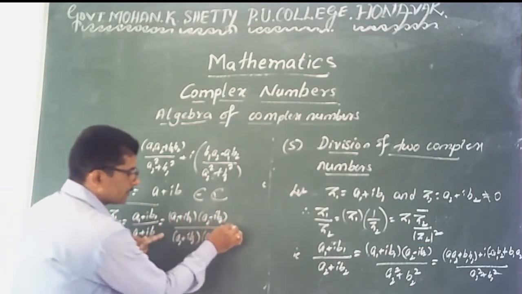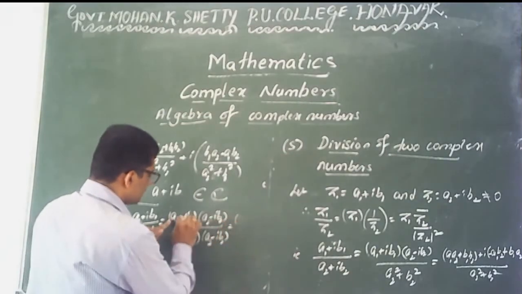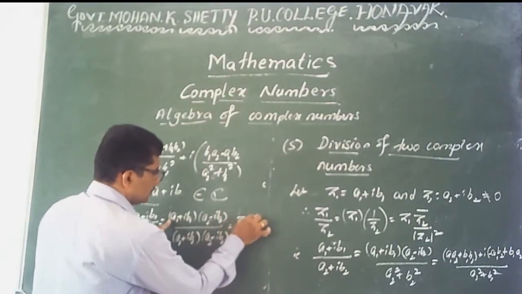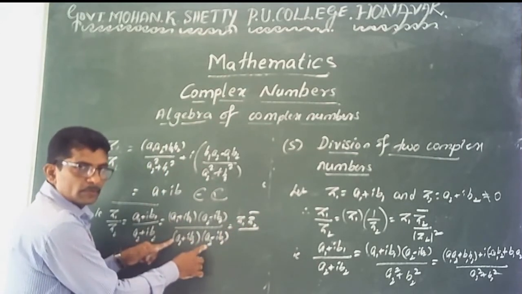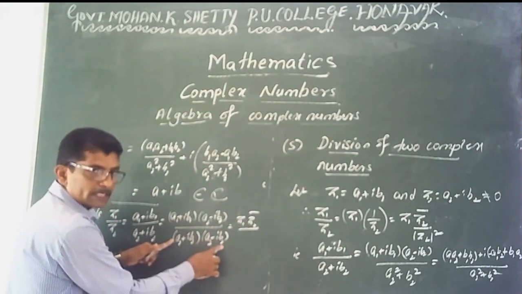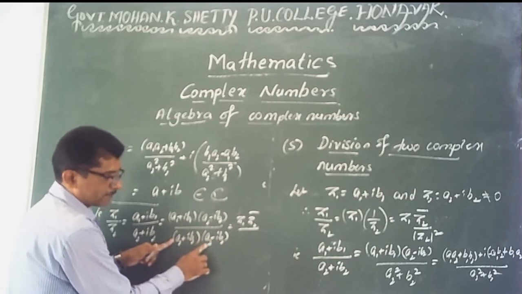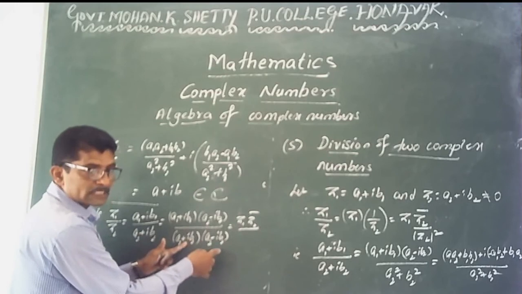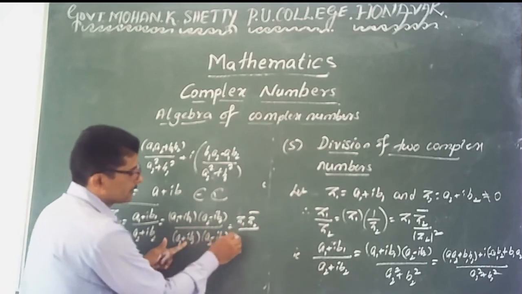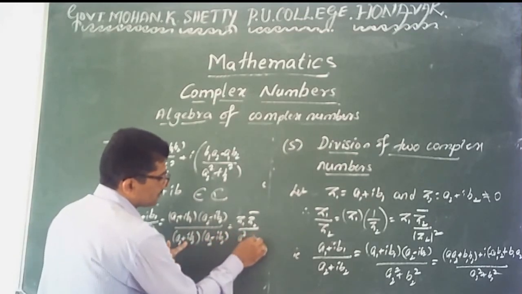If you simplify this, you get the same thing. This value is z1 into z2 bar divided by a plus b into a minus b, a2 square minus I into b whole square. I square is minus, minus minus plus, a2 square plus b2 square.